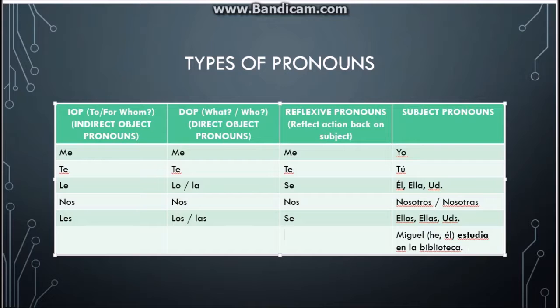And then we have reflexive pronouns. Like if we use the verb bañarse, we know the verb is reflexive because it ends in se. So we have to change that pronoun to agree with the subject. Let's say the subject is yo. This is the subject pronoun, but yo can't be substituted for a reflexive pronoun. So if the subject's yo, I still need to use that me. So me baño.